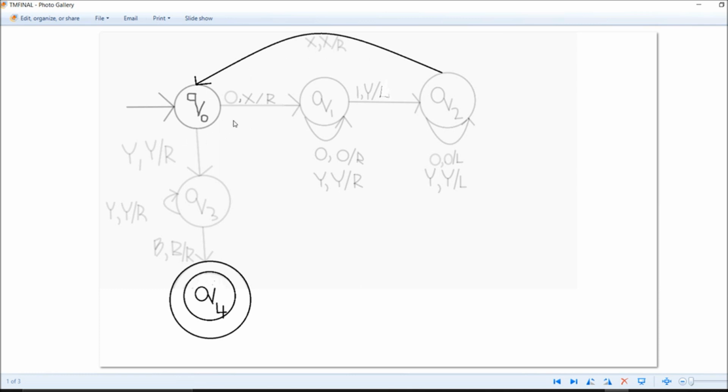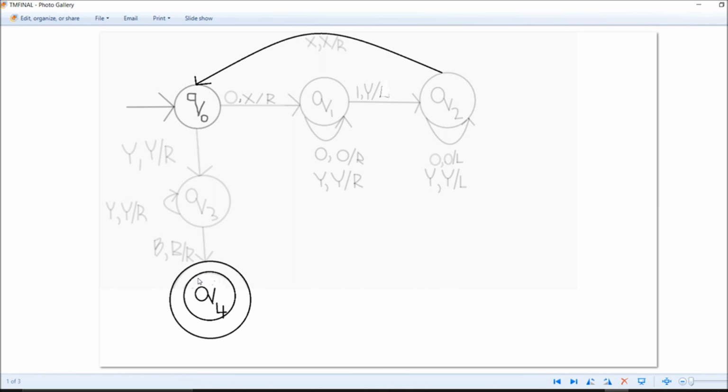So this is the way I am going here, and once again when I come back to y, I will put the same y, and once again when I get y I will go through the right, and finally when I reach the blank space I will go through the blank space and go to the right, and finally reach a halt state, and finally it is accepted.